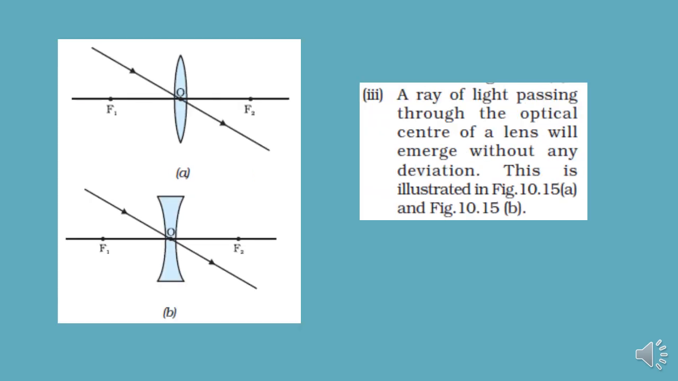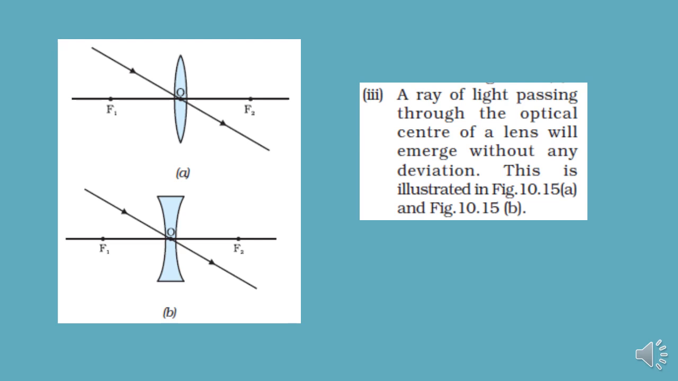A very simple rule. If the ray of light is passing through the optical center of a lens. Now again, what is the optical center? The central part of the lens through which the principal axis is passing is known as the optical center, and it is represented as O. So if a ray of light is passing through the optical center, it will emerge without any deviation. That means it will go straight on.